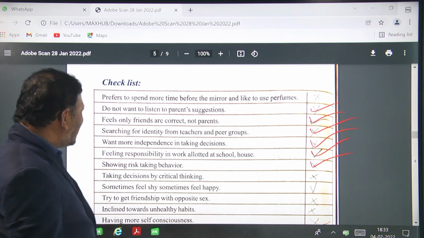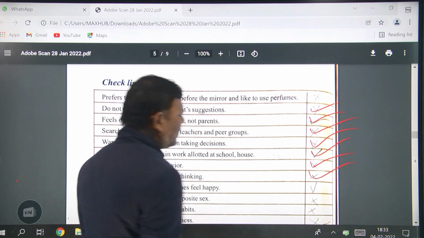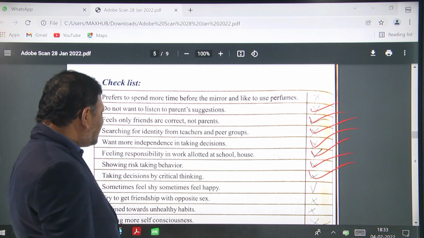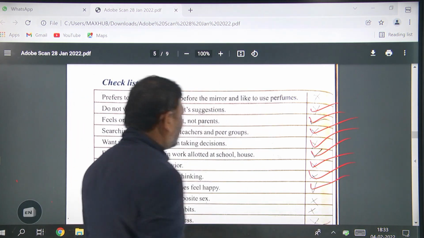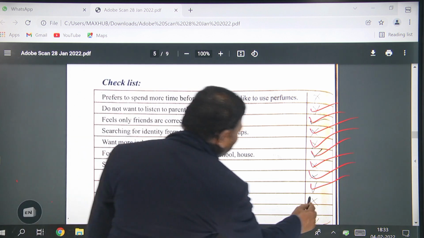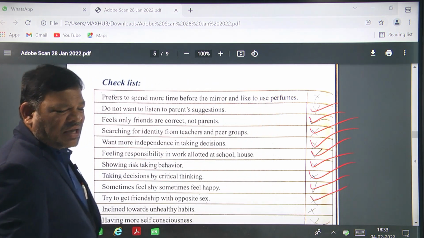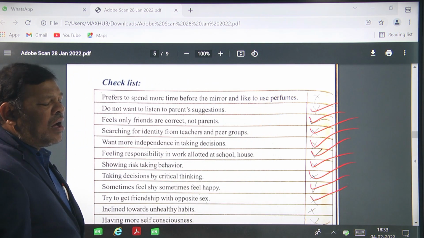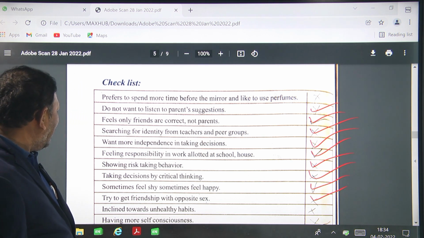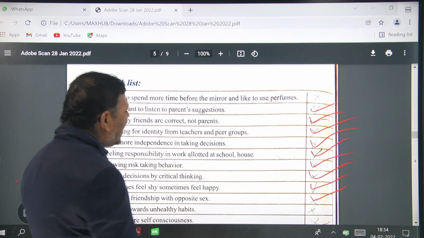Taking decisions by critical thinking. Sometimes feel shy, sometimes feel happy. Try to get friendship with the opposite sex: boys are friends with girls, girls are friends with boys. Inclined towards unhealthy habits.